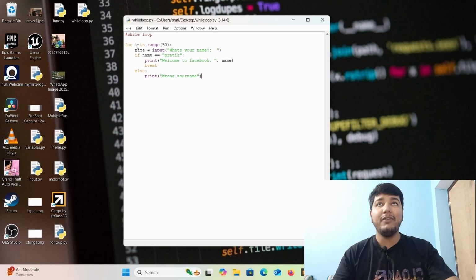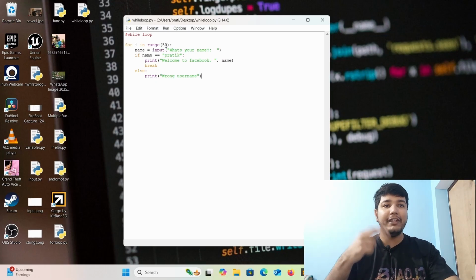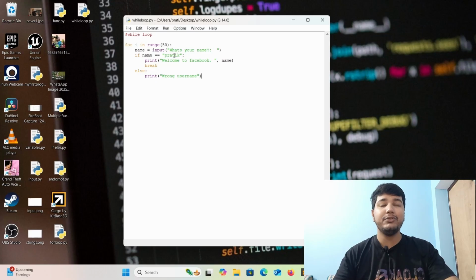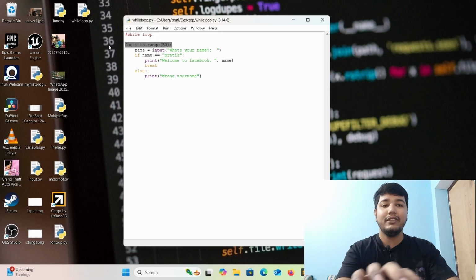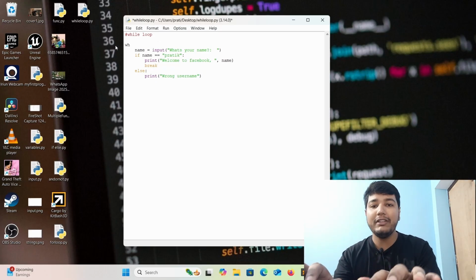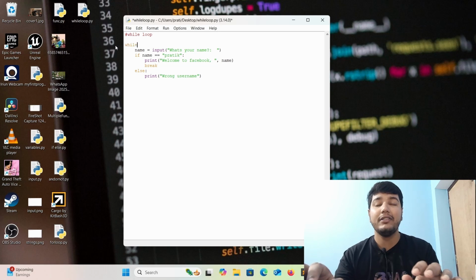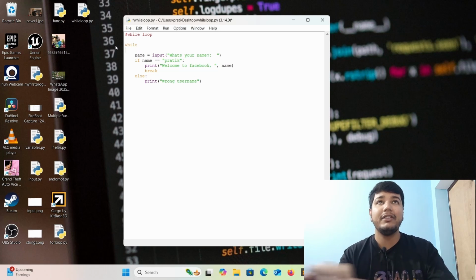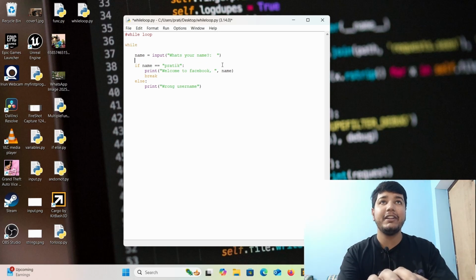So what if we want to run this code again and again, only to break when name is equal to Pratik? Like it will break after 50 times, but we want to keep repeating it till we get Pratik as the username. So what we can do is use a while loop here. So how is a while loop written? First, let's remove this. And a while loop is written like this: while, and let's add a gap. We don't need to give the gap, but it will look better.